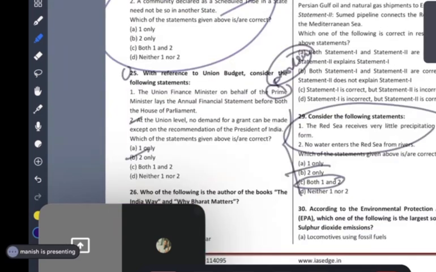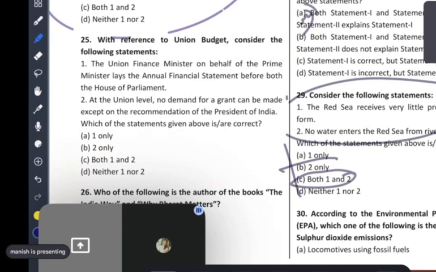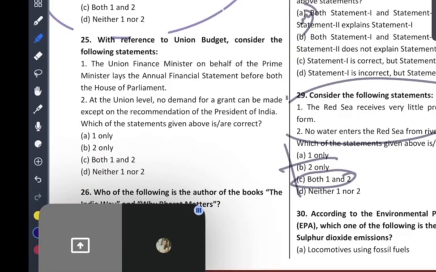Now see this question. Read this question. With reference to the Union budget, consider the following statements. The Union Finance Minister, on behalf of the Prime Minister, lays the annual financial statement before both the Houses of Parliament. At the Union level, no demand for grants can be made except on the recommendation of the President of India.